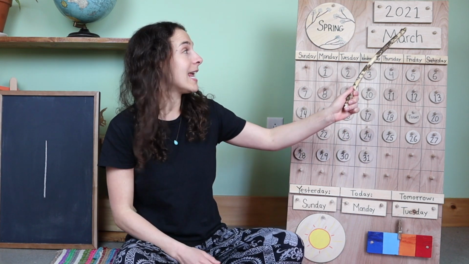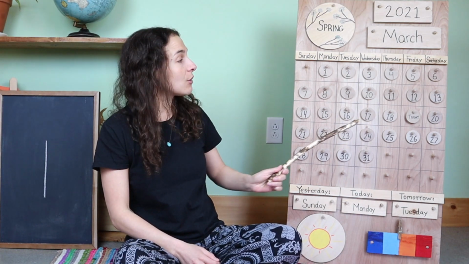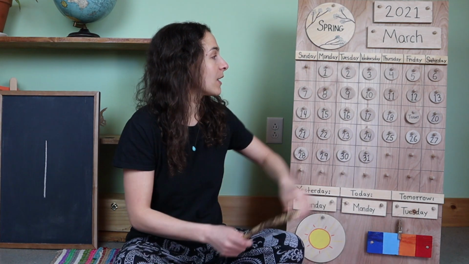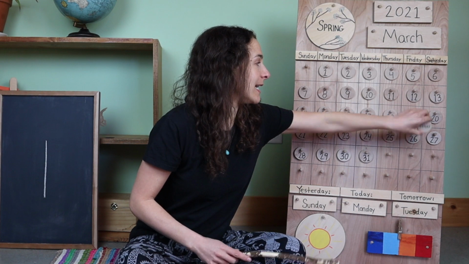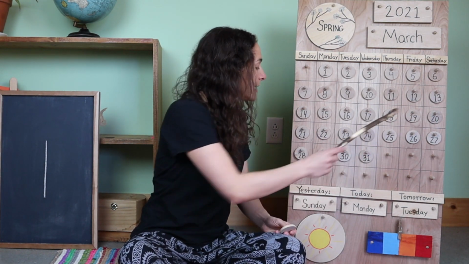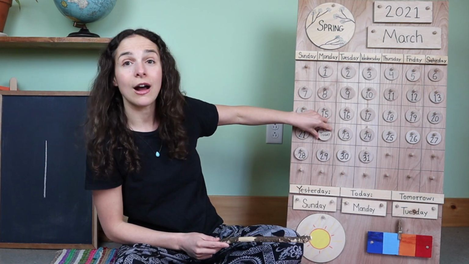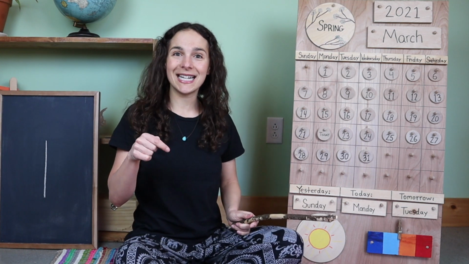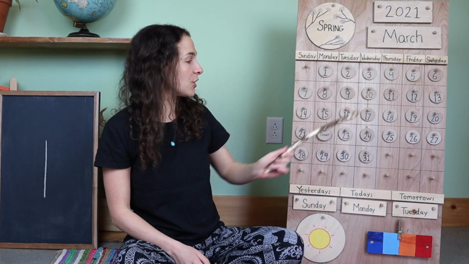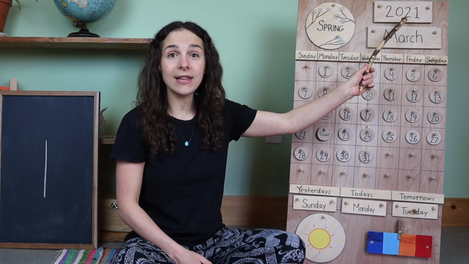And today is March 22nd. So let's move the chip over from the 19th. That was the last time that we met, to the number 20, 21, and we'll put it right on 22 because today is March 22nd, and right up here we have the year.